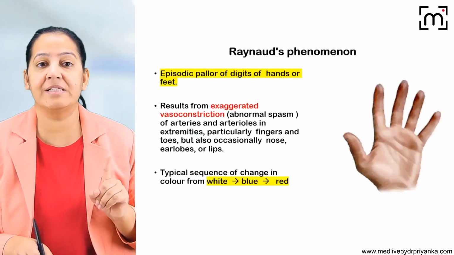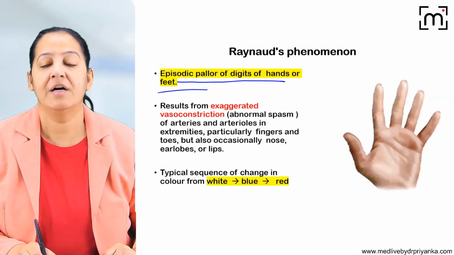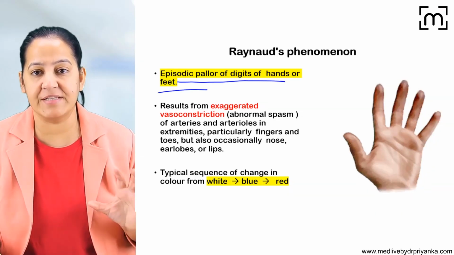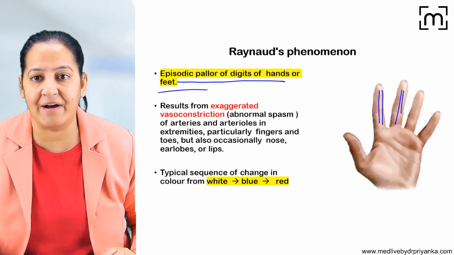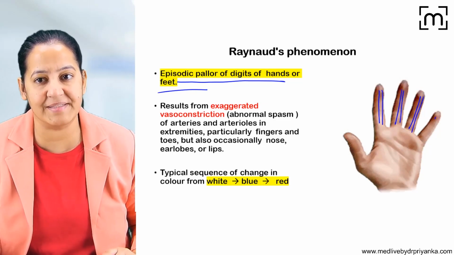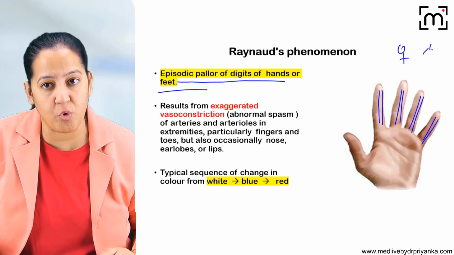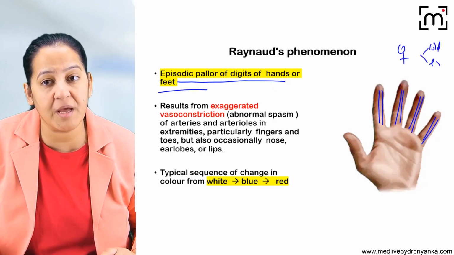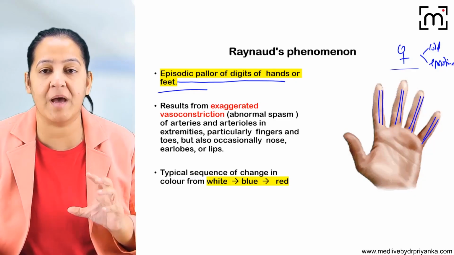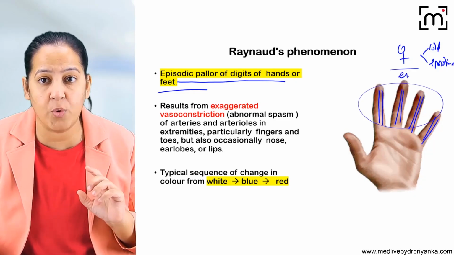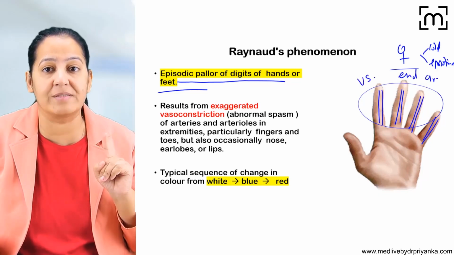So basically Raynaud's phenomenon is episodic pallor of the digits of the hands or the feet. Here the blood supply is the end artery. We know that here the arterial supply is the end artery. Now in some females, on exposure to cold or certain emotional changes, the end arteries undergo vasospasm.